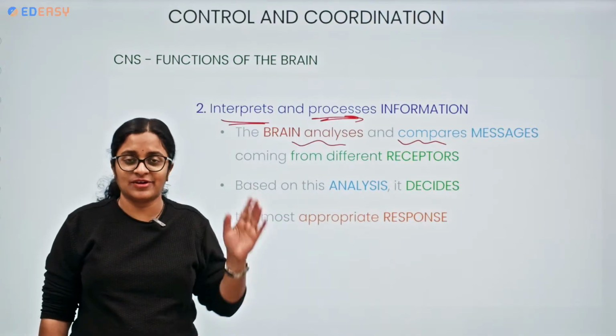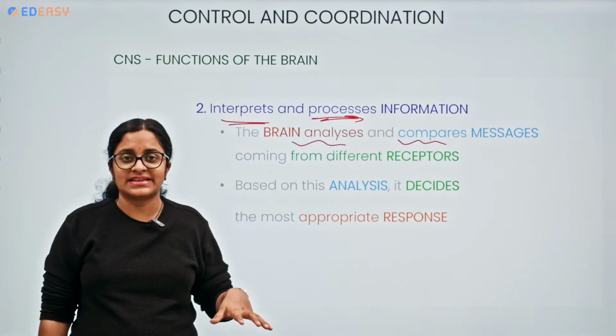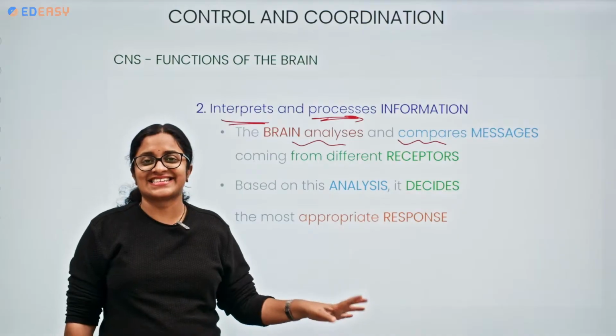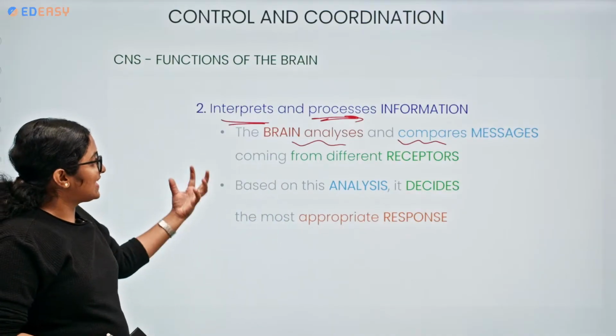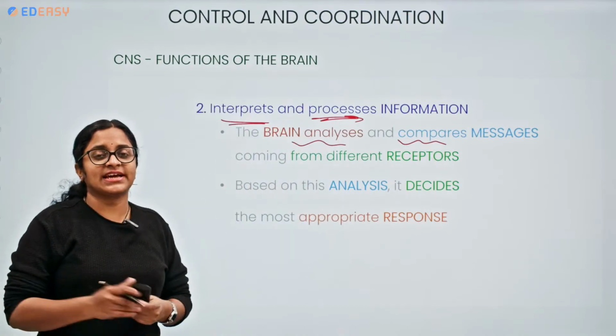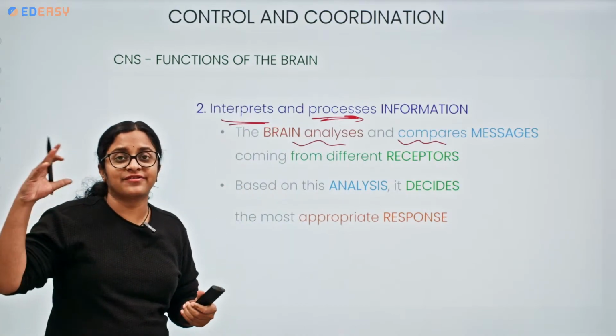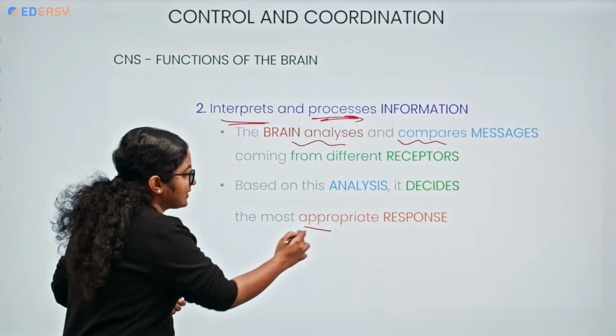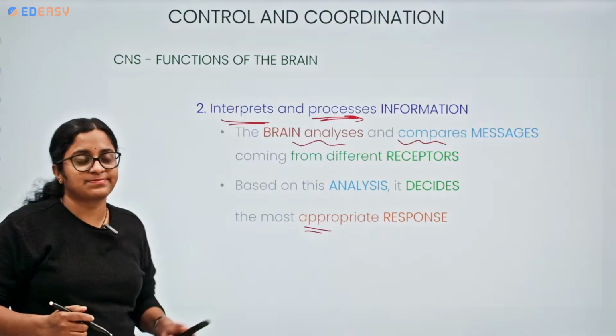Okay, enough is enough. Your body temperature regulation is out of control. Please go and sit. It will be instructing us, right? So now we can say the brain is analyzing and comparing the messages coming from different kinds of receptors. Based upon the analysis only, it is giving the most appropriate response.